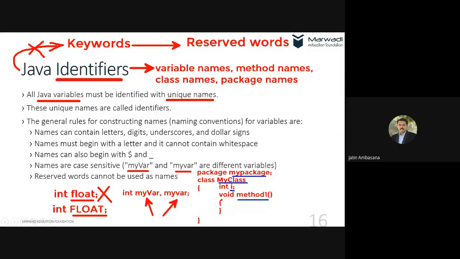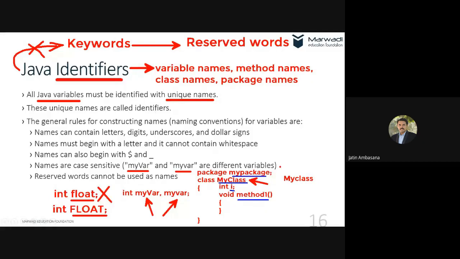So if you write something like this, my class, if this is the class name that you have written, and now suppose you want to use it as MyClass, this will not work.